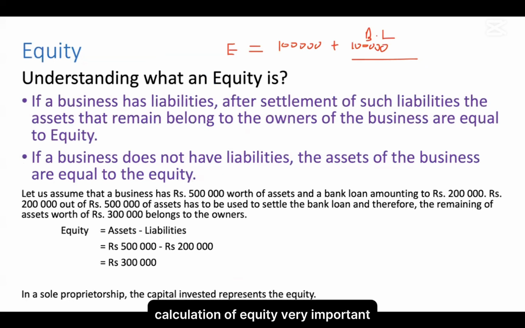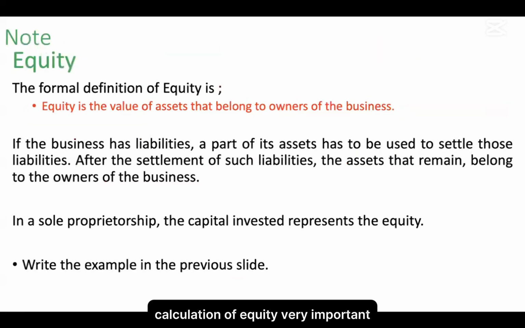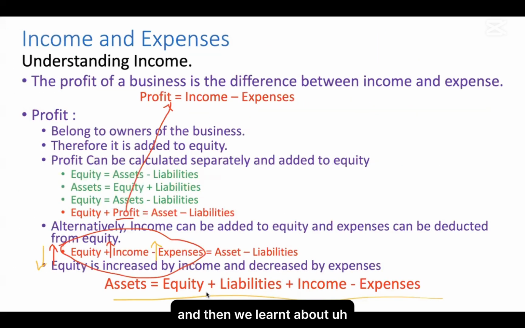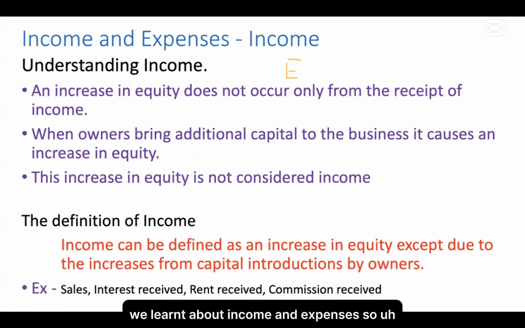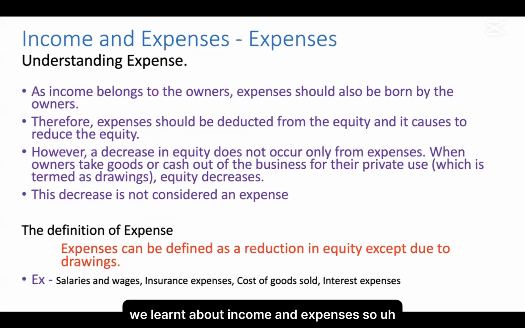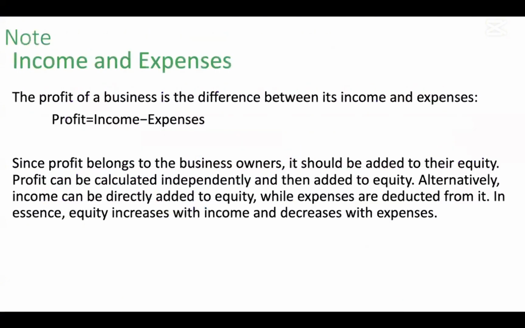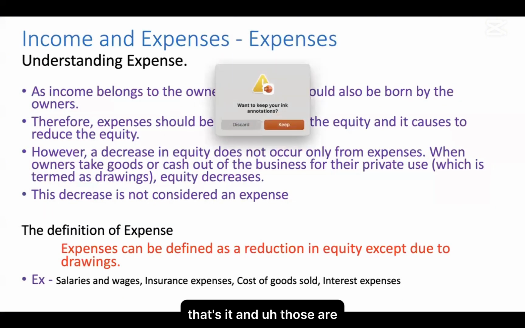And then we learned about income and expenses. So that's it. Learning and remembering those things is very important. As I said, you should prepare a mind map for this as well.